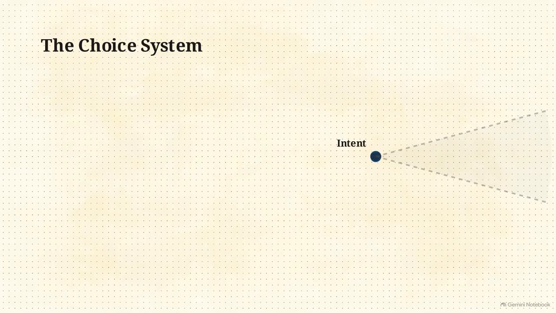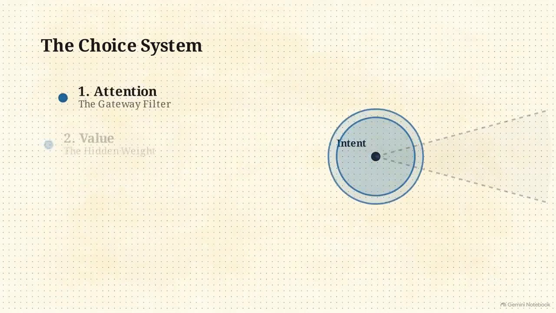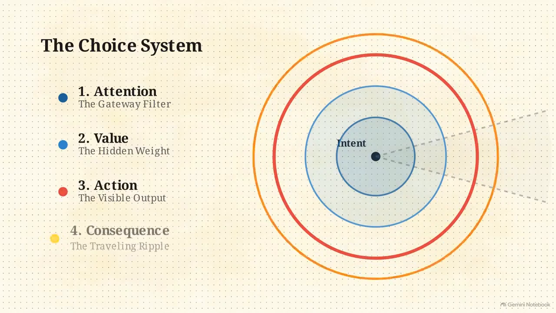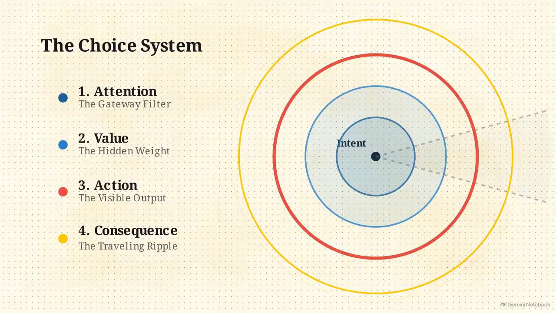Every decision we make is constructed from 4 hidden dimensions. We filter the world through our attention. We weigh it against our values. We commit to an action, and we send a consequence traveling outward.